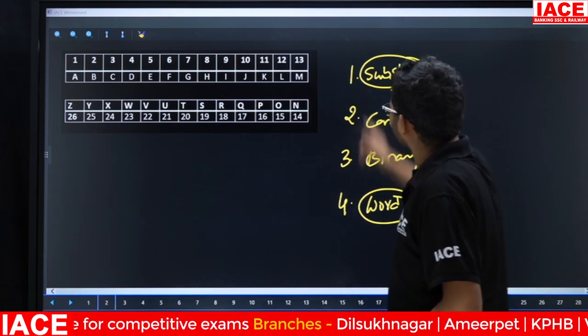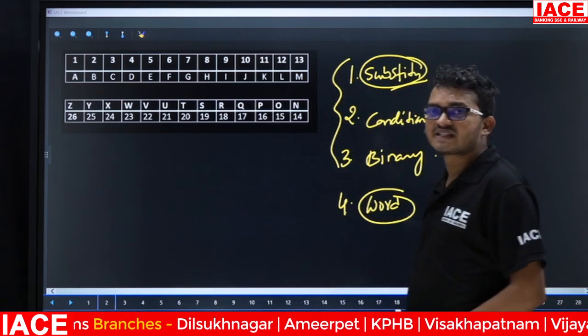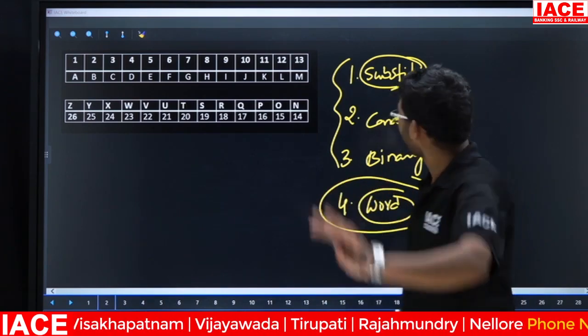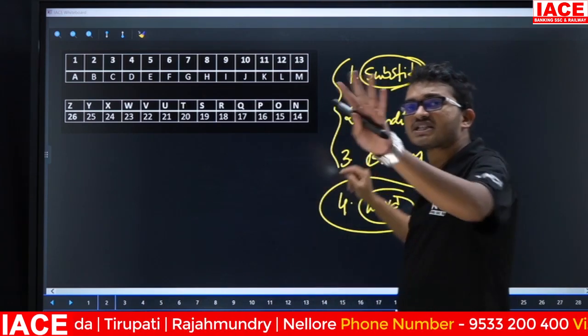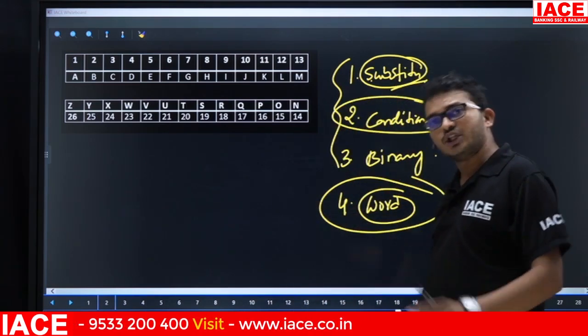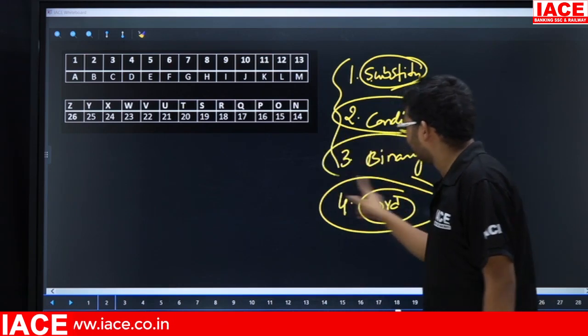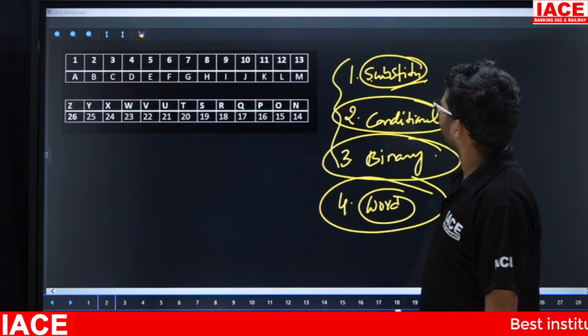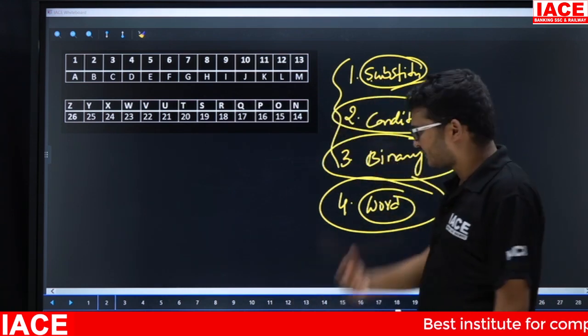See here, friends, these three are the 5 marks models. This one is 1 mark. In substitutional coding, the old model is different and the new model is different. In conditional coding, the old model is different and the new model is different. Next, in binary coding, we have only one model.